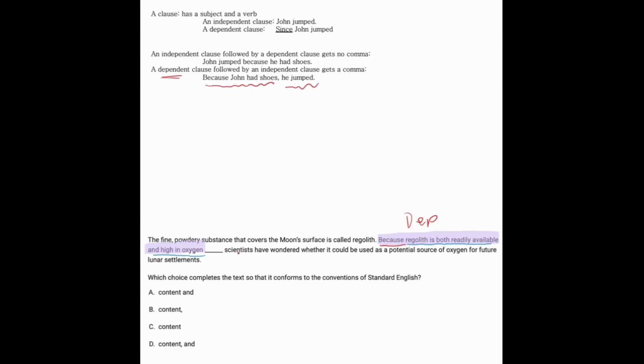And the second part over here in blue, scientists have wondered whether it could be used as a source of oxygen. That is an independent clause. And like we said, dependent followed by independent gets the comma. So that's simply going to be answer choice B here.